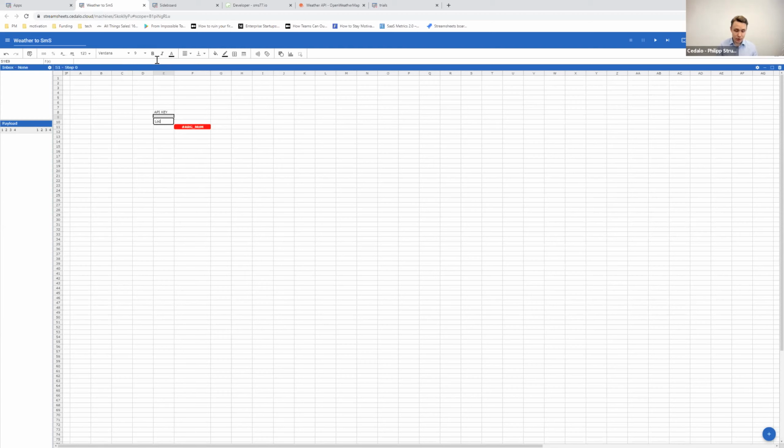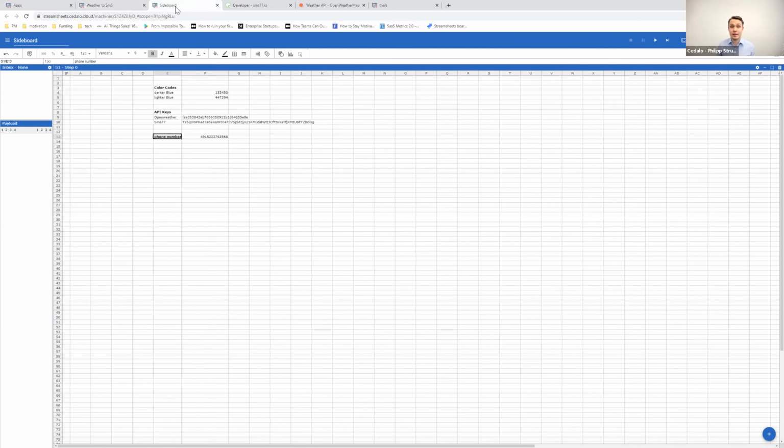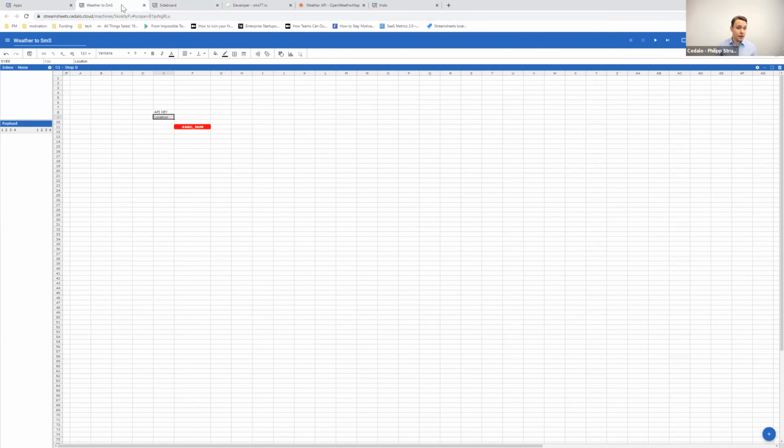Then the next thing is going to be the location. That's something that we're going to need as well. I've prepared that. Finding these API keys, once you have an account in OpenWeather as well as in SMS77, makes it really, really easy to retrieve them. In this case, my OpenWeather API key is this one. Just going to jump back in here, paste it in here. The location is easily set. In our case, let's start, for example, with Berlin. That's something I'm just going to type in.